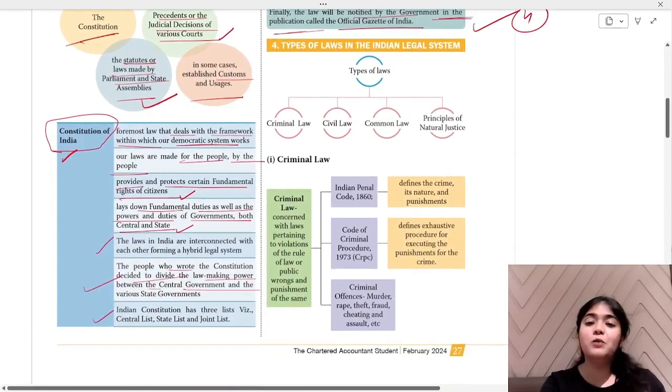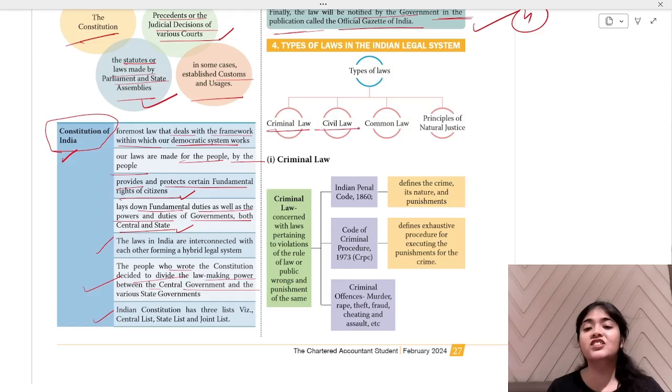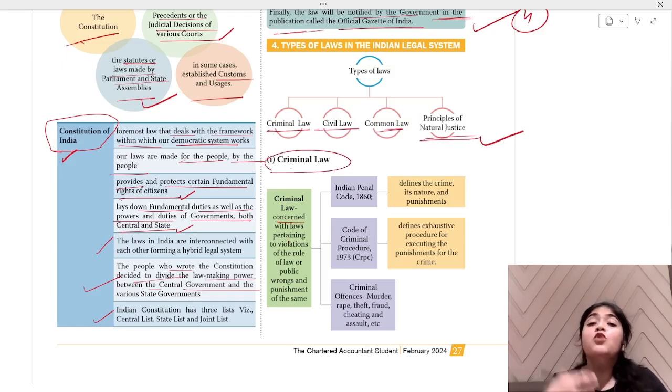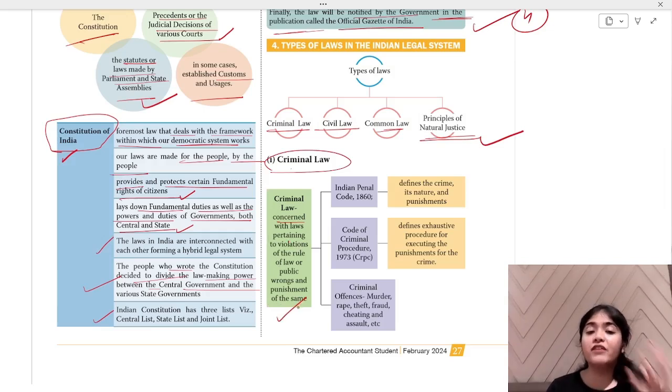Okay, let's see what are the types of laws in the Indian legal system. So we have criminal law, civil law, common law, and principles of natural justice. Let's see each one of them. Criminal law. Criminal law is concerned with violation of the rule of law or public wrong which people do, punishments and whatever wrong you are doing. All this is given in criminal law.